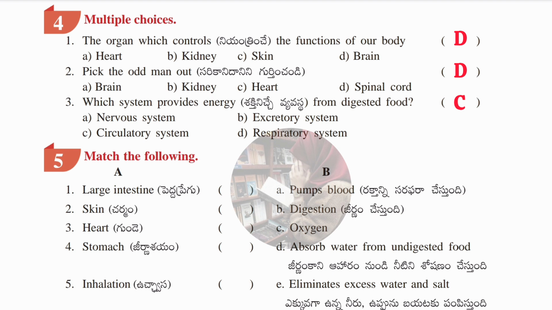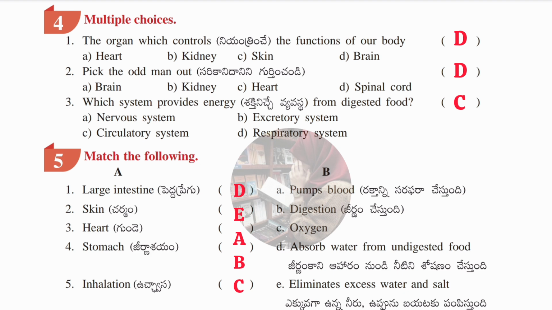Let's see the fifth Roman, which is match the following. So let's see. First one is large intestine, which is D, absorb water from undigested food. Next, second one, skin, which is E, eliminates excess water and salt. Next, heart, A, pumps blood. Next, stomach, B, digestion. Next, fifth one is inhalation, which is oxygen. We inhale oxygen and exhale carbon dioxide. So the correct match the following is D, E, A, B, and C. Okay guys, this is the answer. These are the answers for this.